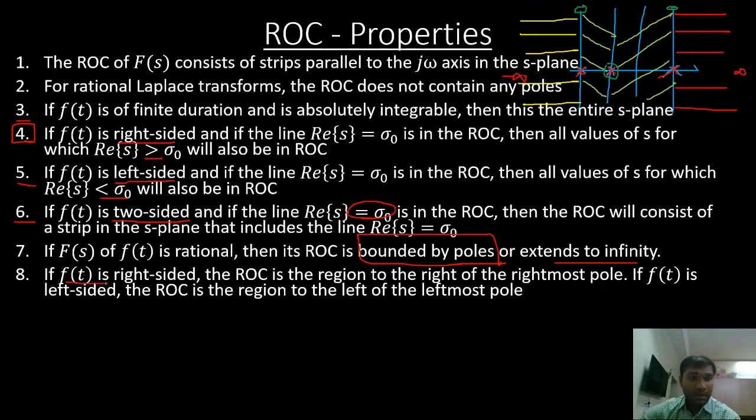Then for a right-sided signal, the ROC is right of the rightmost pole. For a left-sided signal, the ROC is left of the leftmost pole. This is the last property. So we have covered all the 8 properties, and we have seen examples also for them.